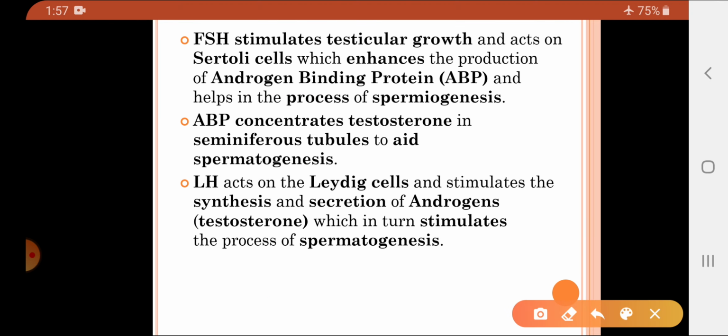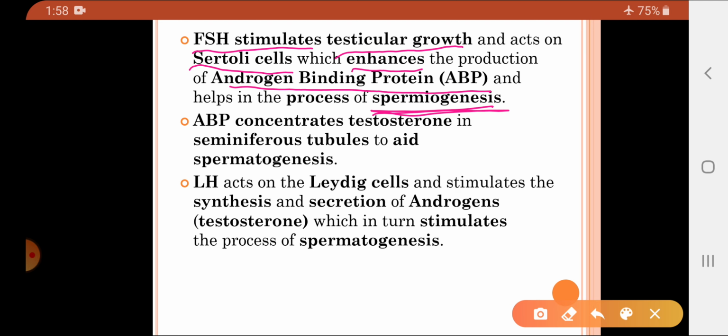So what is the role of FSH? This FSH, the follicle stimulating hormone, stimulates testicular growth, that is, it is responsible for the growth of the testes. It also acts on the Sertoli cells, and by activation of the Sertoli cells, they enhance the production of ABP, androgen binding protein, and this androgen binding protein plays an important role in the process of spermiogenesis.